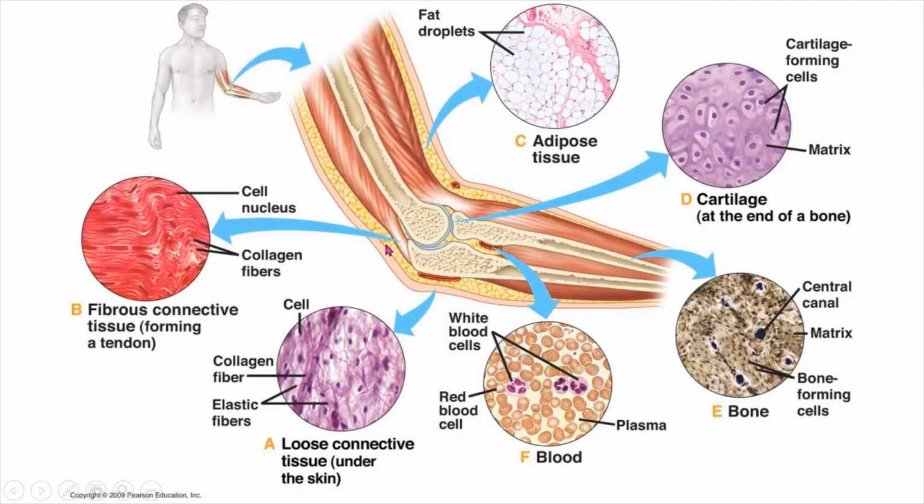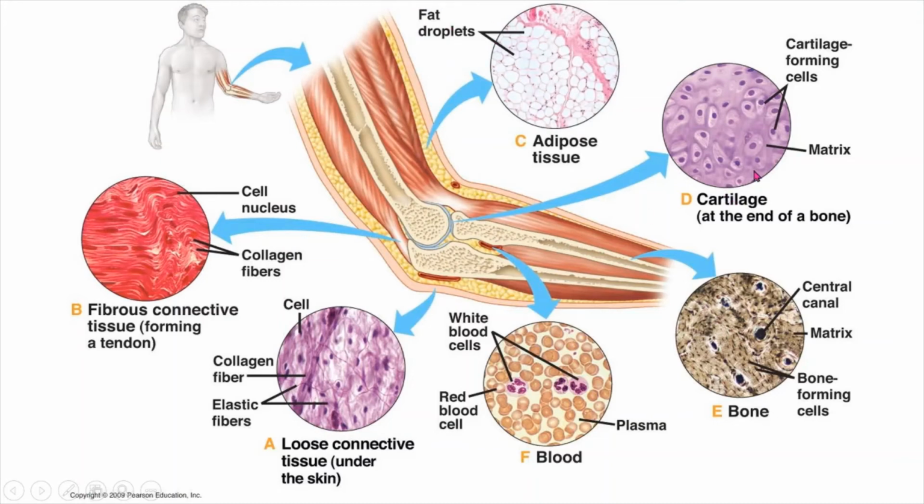This one under the skin we have this fibrous cell, and these are the parts of the cell. And then we have adipose tissue, that is fat tissue, and it consists of fat droplets, and the cells will look like this. These are the cells.